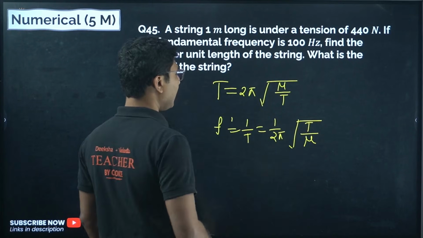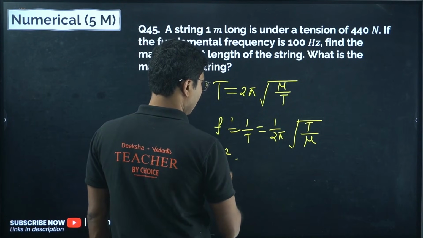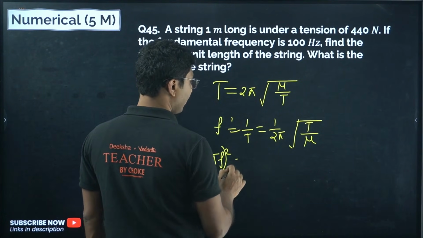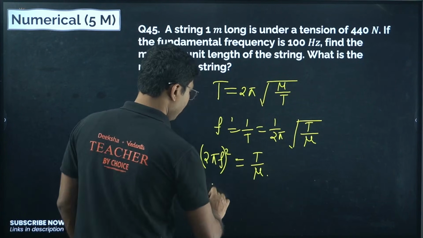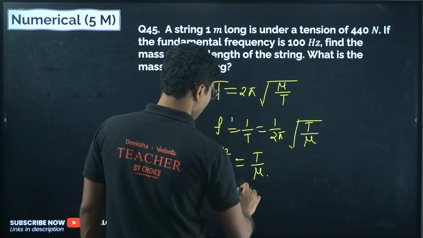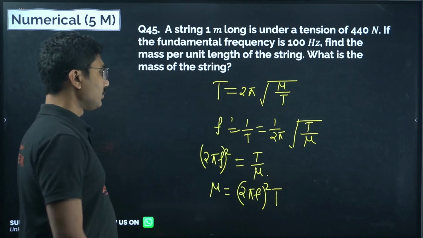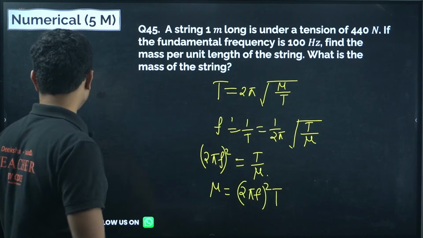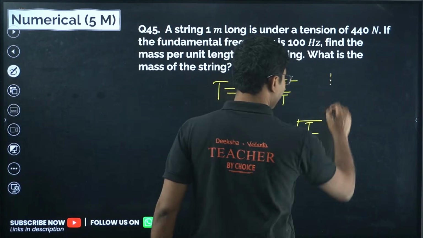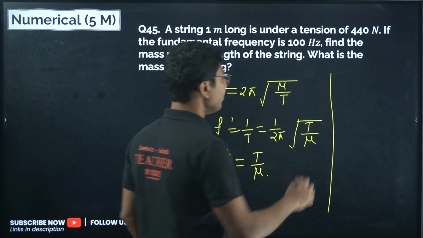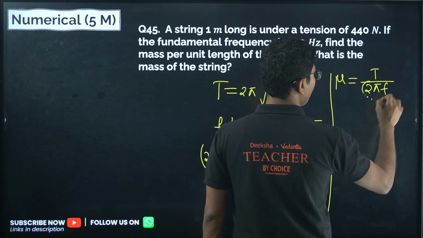So you put the values over here and you get f square, 2 pi f whole square equals T by mu, or mu equals T divided by 2 pi f whole square. Sorry for this small mistake, my brain is not working after all these long hours.